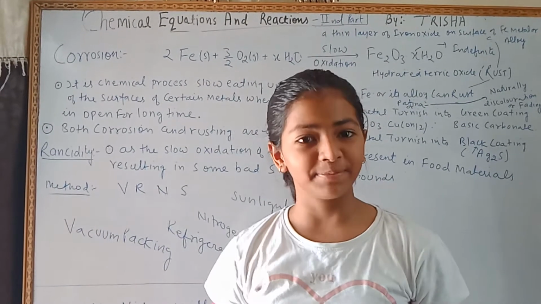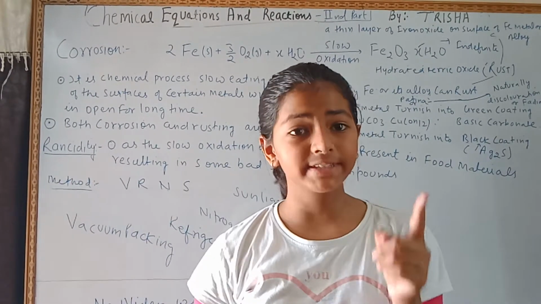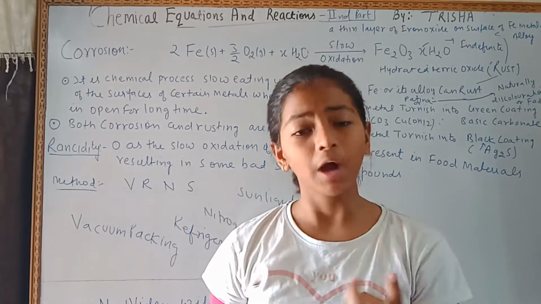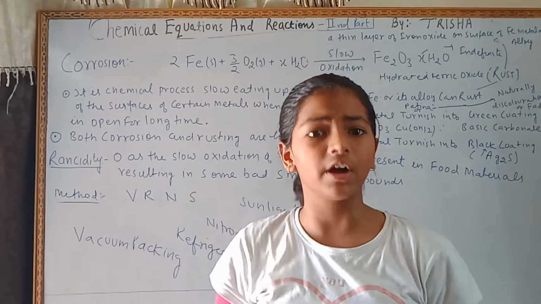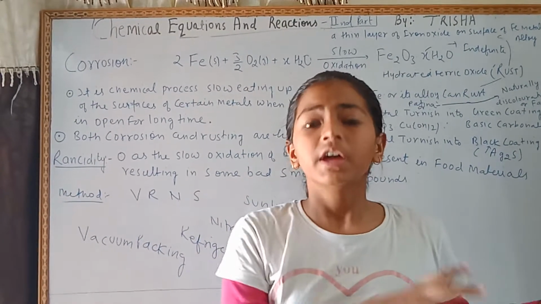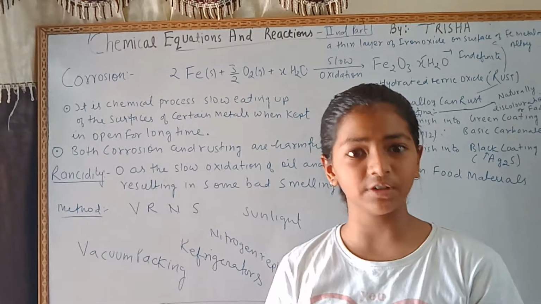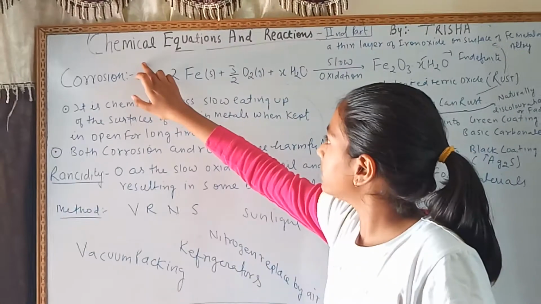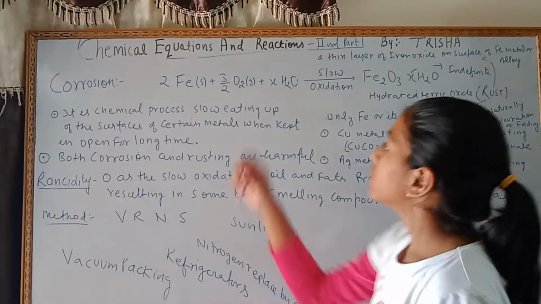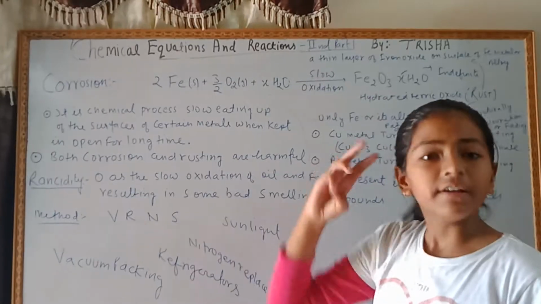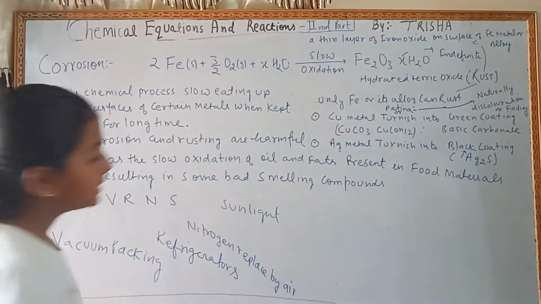Hi friends, in a previous video we have learned what is chemical reaction and equation with activity 1.1, 2 and 3. We have also learned the basic concept of oxidation, reduction and redox reaction with reference to classical and electronic view. Now in today's video we are going to continue chapter 1 of class 10 CBSE board, chemical equations and reactions, with corrosion, rancidity, respiration and combustion. Now let's start our video.